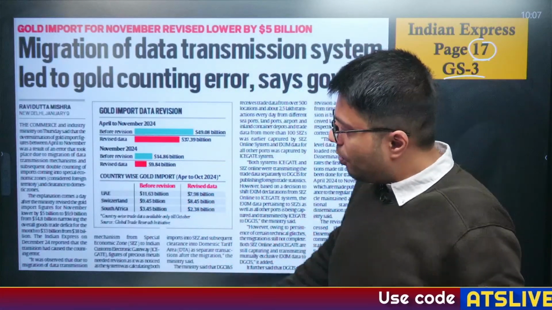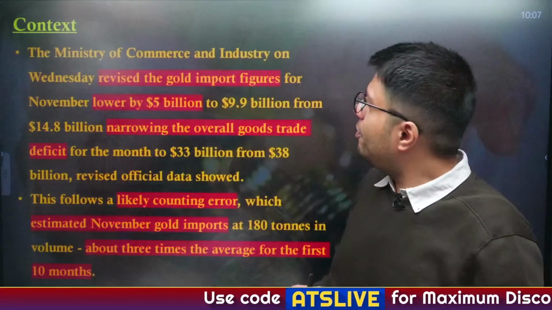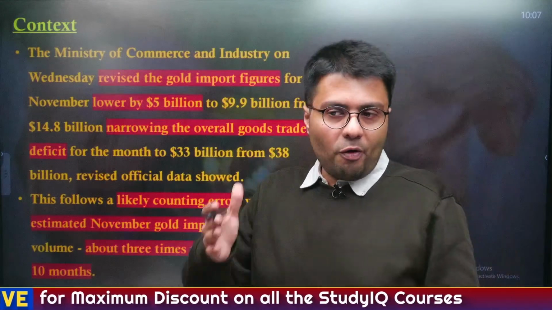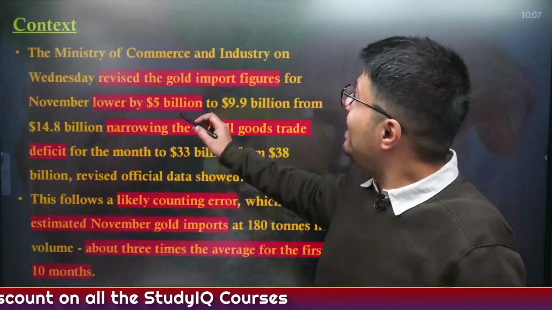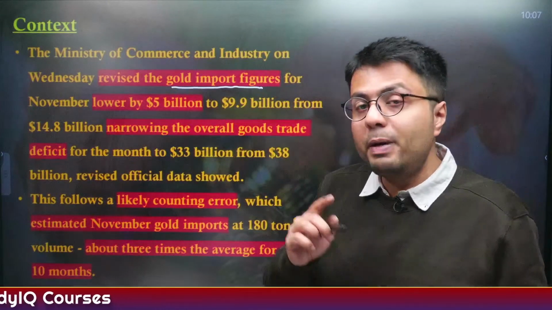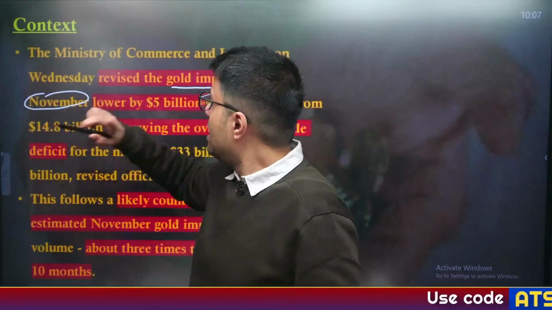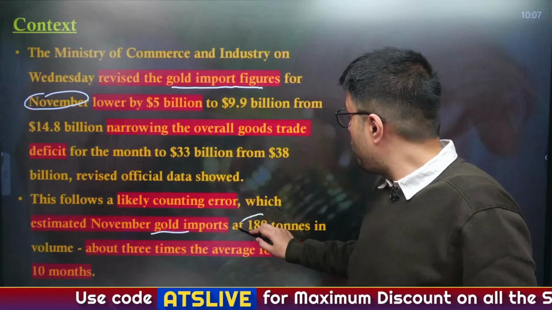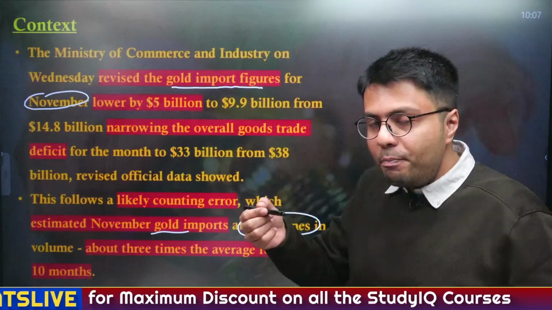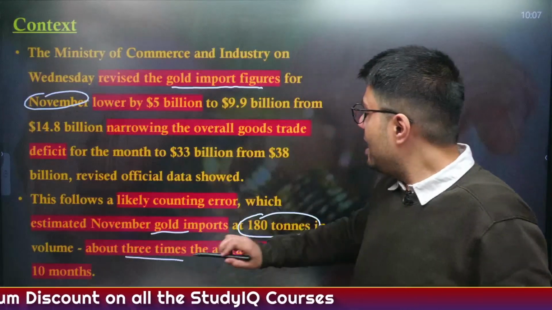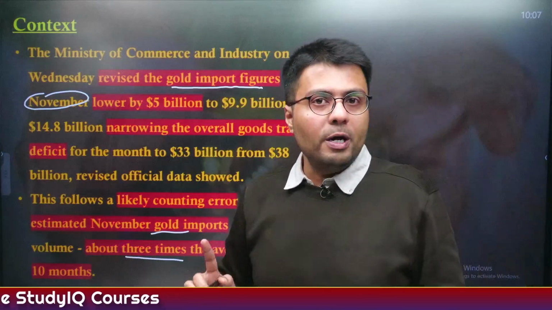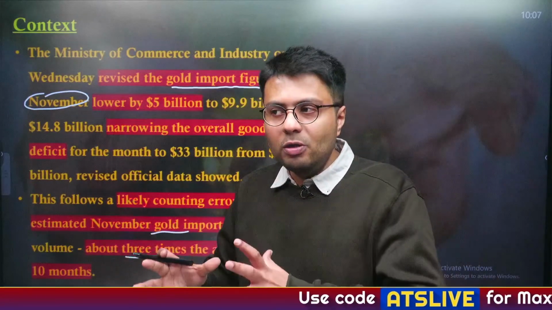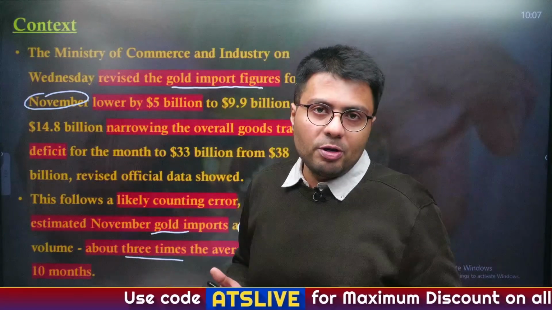Now, as you go into detail, it highlights that the Ministry of Commerce and Industry, which is responsible for updating and keeping the data of imports and exports of the country, has revised the gold import figures, especially related to the month of November. Earlier, the Ministry of Commerce highlighted that India in November imported 180 tons of gold, and in perspective, this is 3 times India's average monthly gold imports. So this was a huge number, and according to many news articles, it was probably due to an error committed by the Ministry of Commerce and Industry.